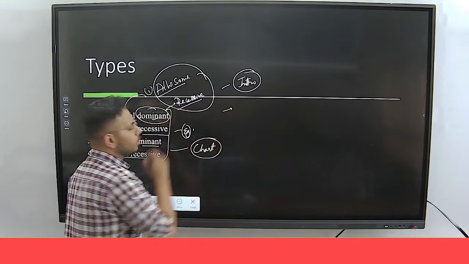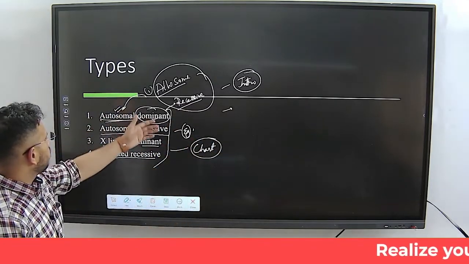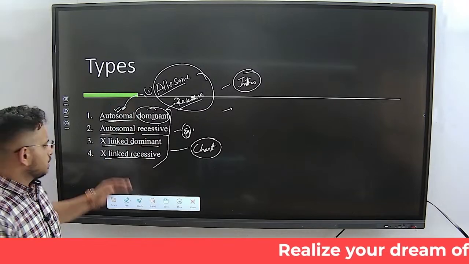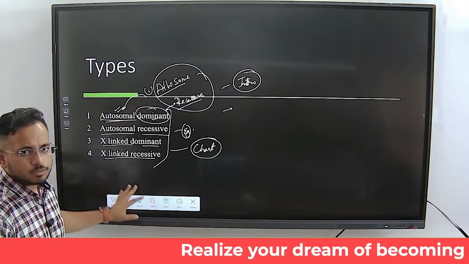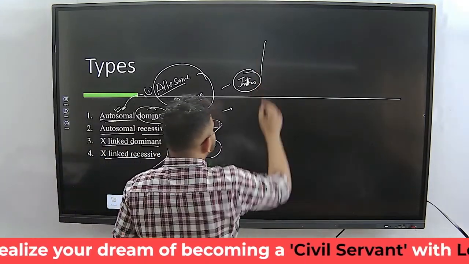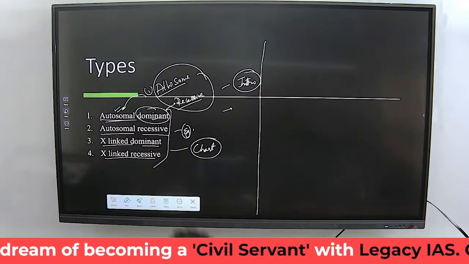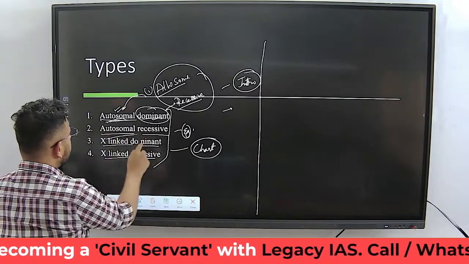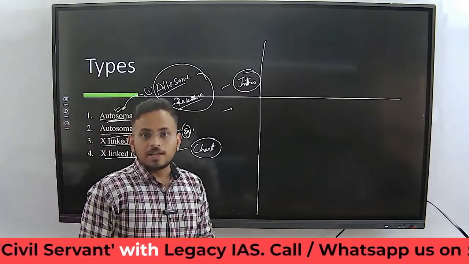I'll be showing you how to write a chart for the autosomal dominant and the autosomal recessive. Let's not get into X-linked dominant and X-linked recessive, because you would know this. I'll just give you the information. I'll just show you how to carry out the autosomal dominant and the autosomal recessive chart along